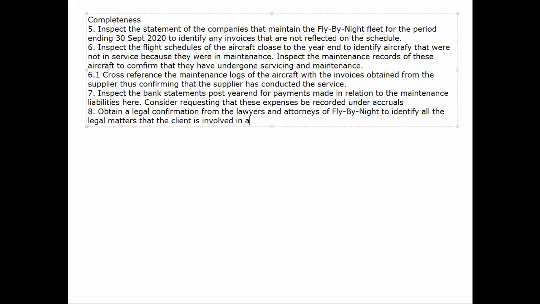Once we are able to identify what exactly the legal issues are that this client is involved in, we can then request the lawyers to create a probability assessment for us, which is basically where the lawyer indicates what exactly the probability is of our client being successful in this legal matter. And if they are not successful, how much are they going to pay, and what is the probability of that happening? Then we would basically go on a weighted average of probabilities and take the amount that is most likely to be paid.